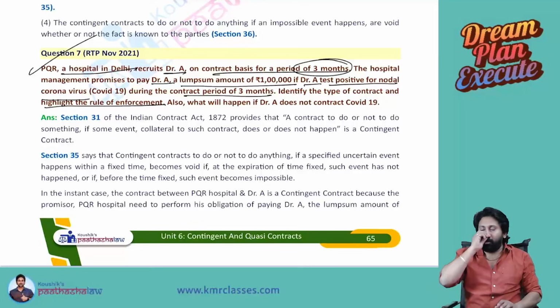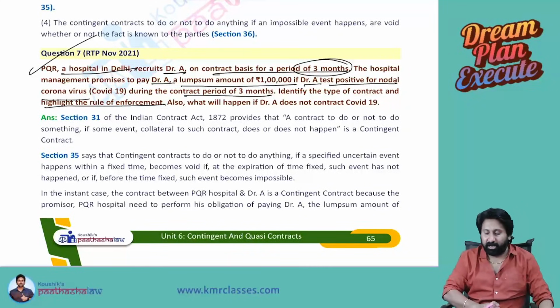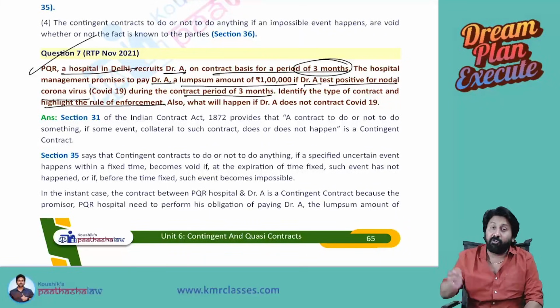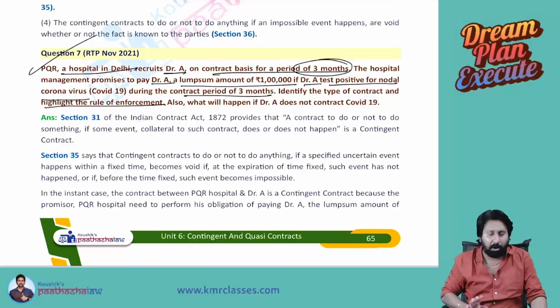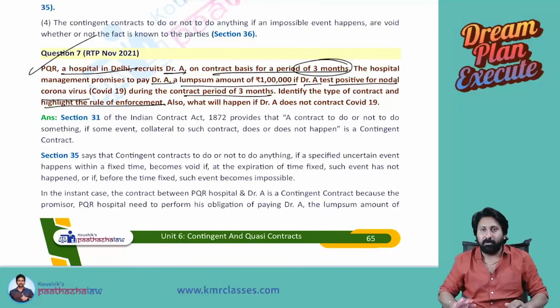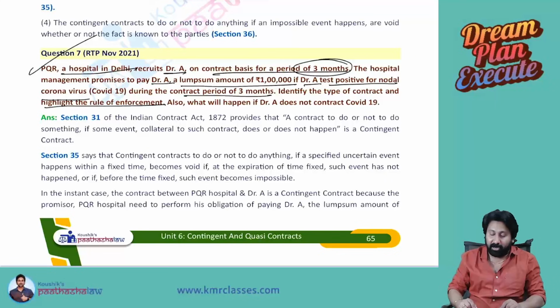Read the question. So what happens in this question? PQR is a hospital in Delhi. It recruits Dr. A on a contract basis for 3 months. They said, alright Dr. A, if you are infected with the COVID virus, I will pay you 1 lakh compensation. You may get infected, you may not, but we will pay you. So now, a promise is made by one person. What is a contingent contract? It is a contract to do or not to do something.